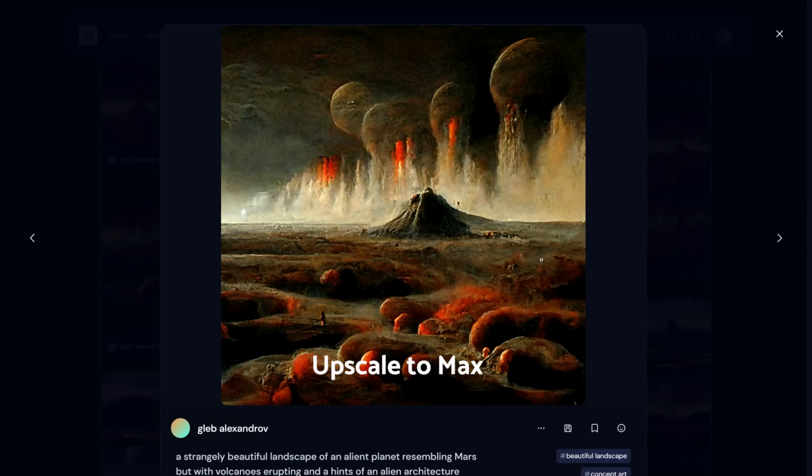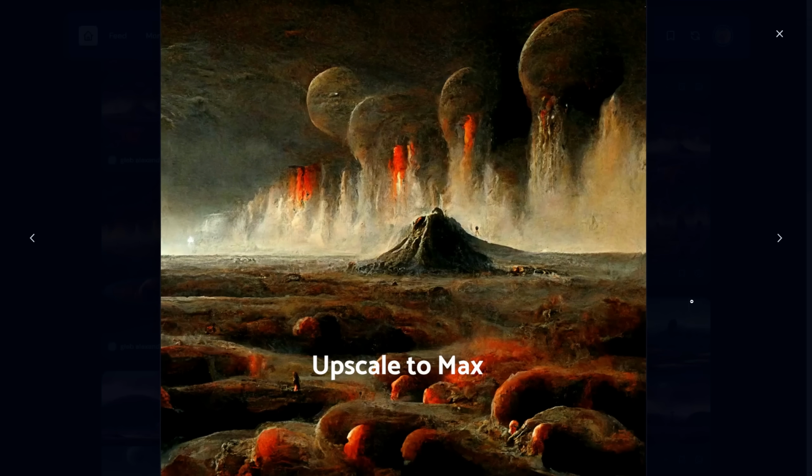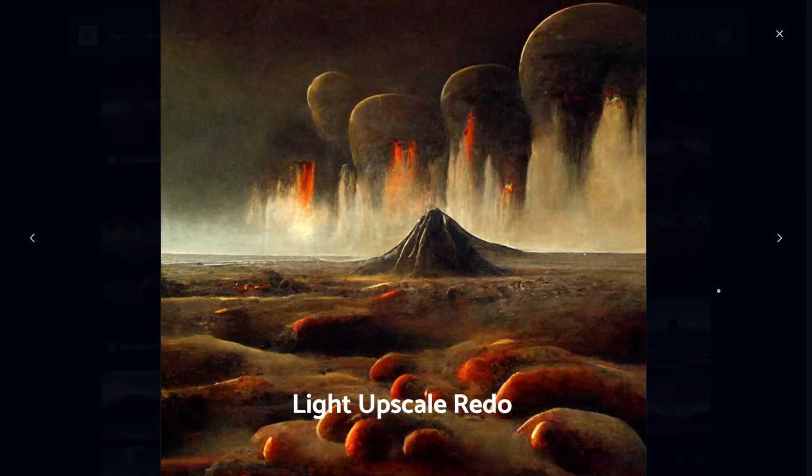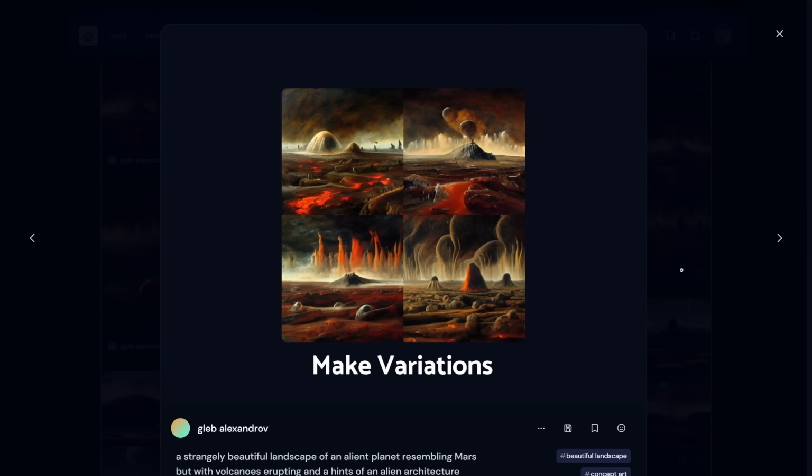Upscale to Max is pretty self-explanatory. It makes the image even larger and more detailed. On the contrary, the Light Upscale Redo could be used to roll back some of the detail and to get a smoother image with the focus on the primary shapes. The Make Variations button generates 4 more variations of the upscaled prompt.